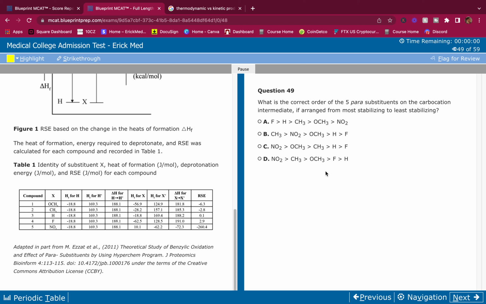That's actually a really good question. Okay, I like it because it involves you to go back and make assumptions and look at the table. So that's pretty MCAT representative there.